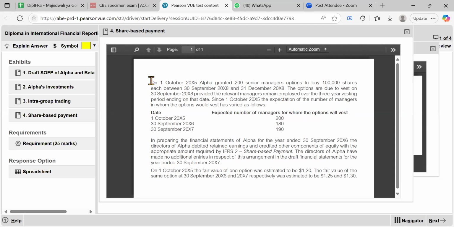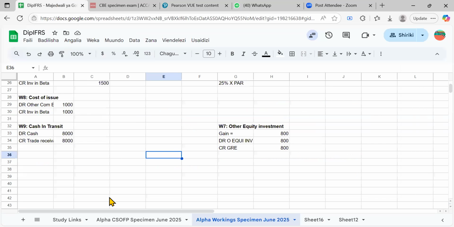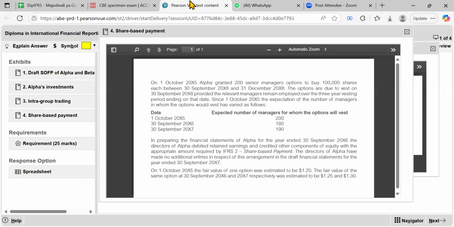So on 1st October, Alpha granted how many? 200. Yes, it's simple. Let's start it this way, as if you're not doing that. This was working 9. Now working 10, share-based payment, SBP, right? So this is the first thing that you will have to do. Let's just do it in a very simple way. How many managers? 200. What we need is not the number of managers. We just need to know the number of options, okay?